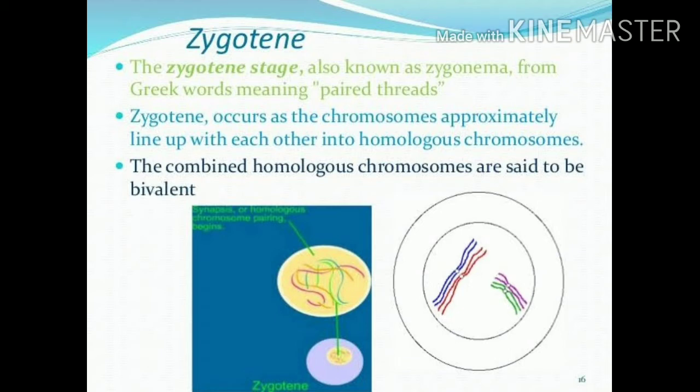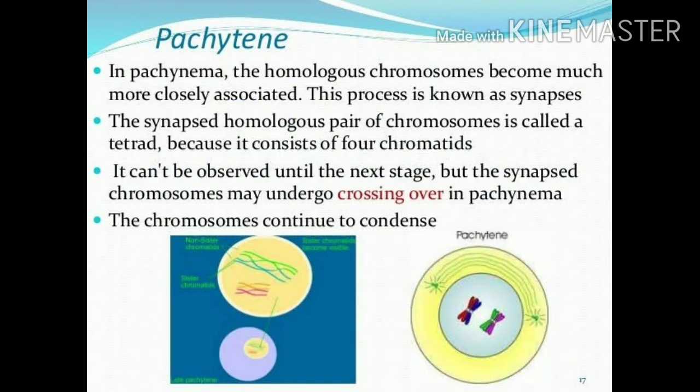This will happen in the zygotene stage. This pairing of homologous chromosomes is called synapsis. In pachytene, homologous chromosomes become most closely associated. They come close together and are arranged very near each other. So a twist will occur between the segments of the chromosomes. At first, it will appear as a bivalent. Then it will be a tetrad, having 4 chromatids.